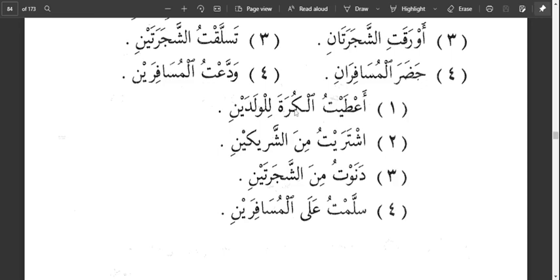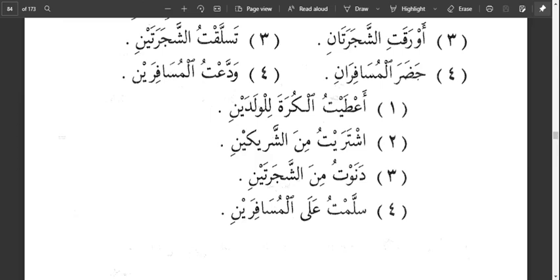Now here we have harfu jaru before the waladain. That is how we know that the yaw here is indicating jaru and not nasbu. The yaw is indicating what? Jaru and not nasbu. So here al waladain is majrurun bil ya'i. So a'taitul kurata lil waladain. I gave the ball to the two boys.